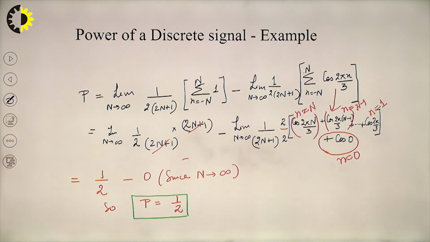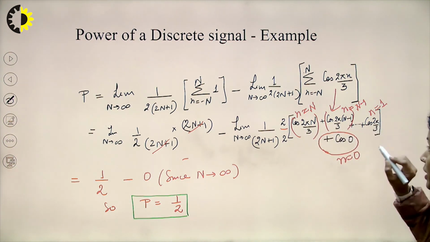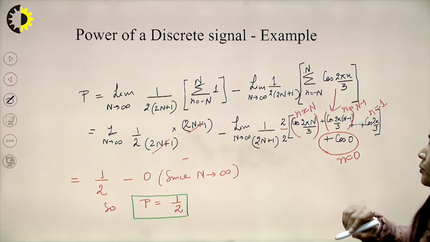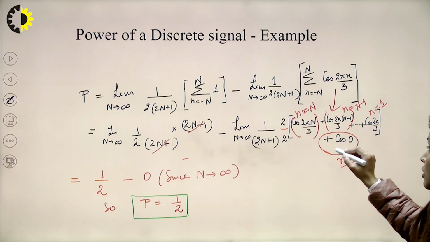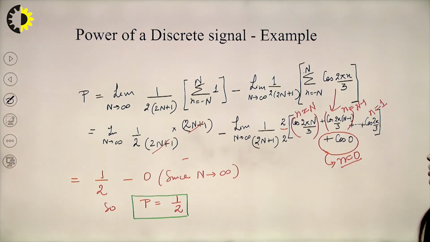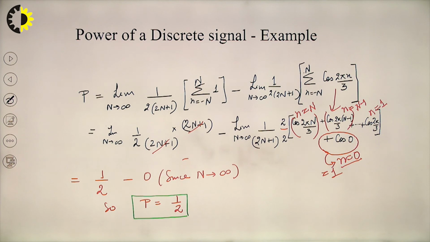These values are doubled because of the even function property of cos theta, and at n equal to 0 I am getting cos 0, and that is equal to 1.